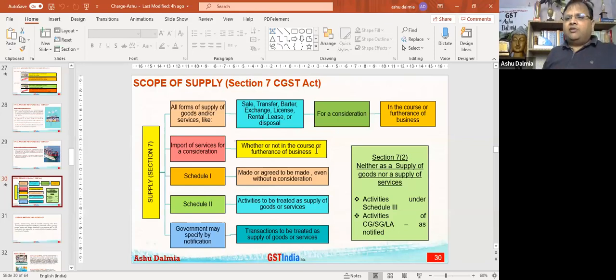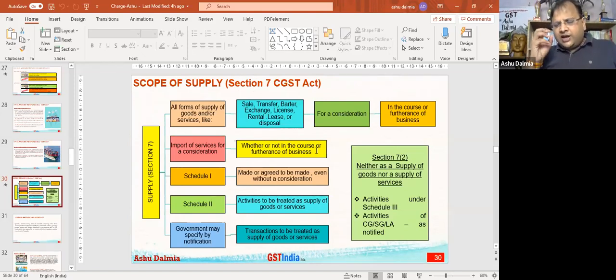They have specifically covered in Schedule 2 where that has been held. Those transactions will be called a supply of services. Then the government may notify certain transactions to be treated as a supply of goods or supply of services. Then there's Schedule 7 as per subsection 2. As per Schedule 3, the transactions covered in Schedule 3 will be neither supply of goods nor supply of services. Apart from that, the central government can also notify certain transactions as neither supply of goods nor supply of services.